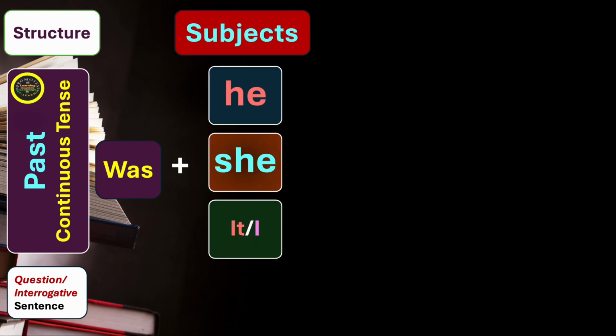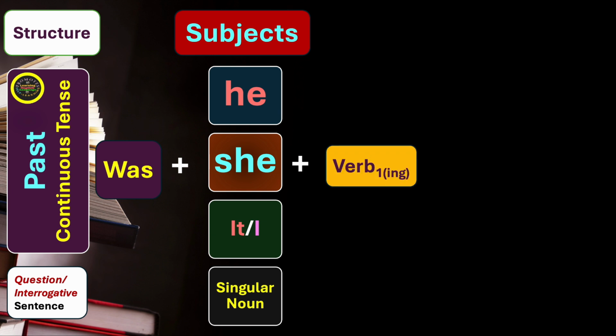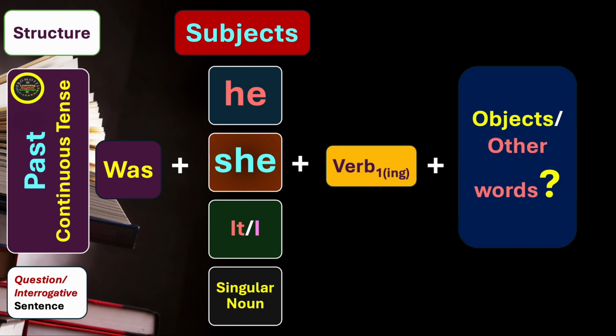We move on to the next stage, that is to say the structure of past continuous tense in the question or interrogative form of sentence. In this case, the helping verb comes first before the subjects, and we write it with a capital letter W, capital Was, and then we have subjects like he with a small letter, she, it, or I, and a singular noun. Then we have the first form of the verb with ing, and then we have objects or other words.